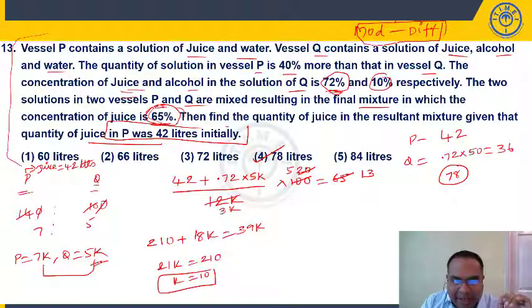So I'm multiplying this. 5 into 42 is 210. 5 into 5 is 25. 25 is nothing but 100 by 4. I am saying 25. So 100 into 0.72, 72 by 4. 72 by 4 is 18K, is 39K. From that I'll get K is equal to 10. So juice quantity is P, we have 42 liters. Q 0.72 into 5K. K value is 10. So 50. 50 is 100 by 2. 100 means 72 by 2, 36. 42 plus 36 is 78. It is present in choice 4.